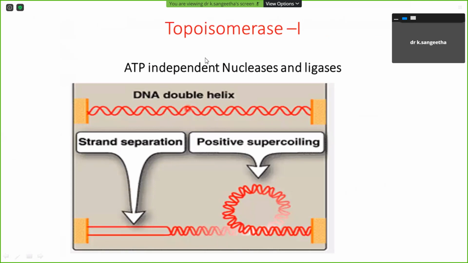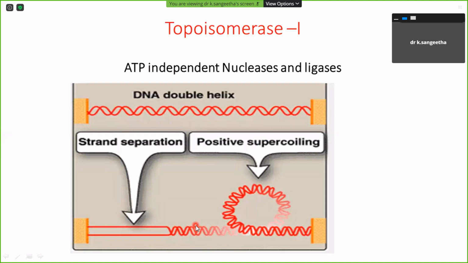So first we will see about DNA topoisomerase 1. Otherwise, we can call it ATP-independent nicking and ligase activity. Here there is a DNA double-stranded helix. During strand separation, some kind of coiling is going to happen. This coiling can be nicked and then ligated again by topoisomerase 1.